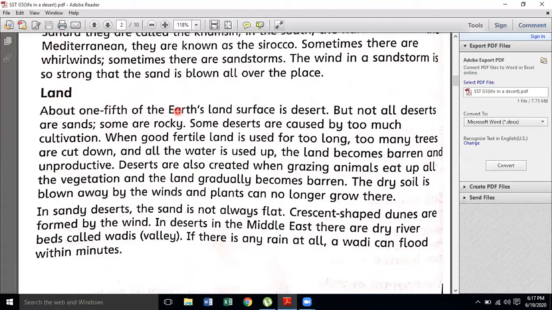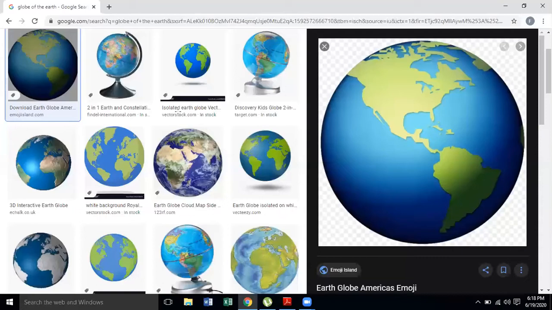As you know, 70% of the Earth is made up of water. Let me show you with the picture. Students, this is the globe of the Earth.